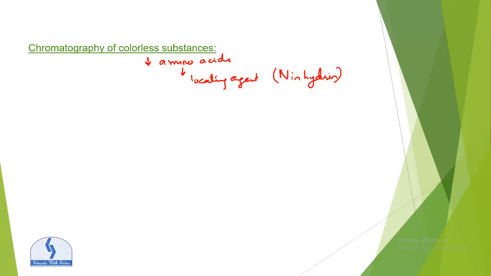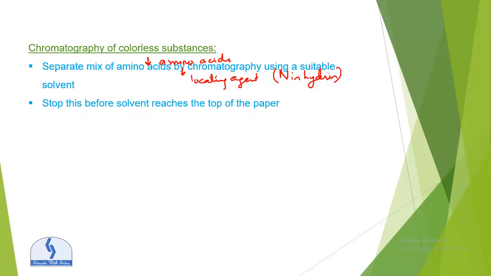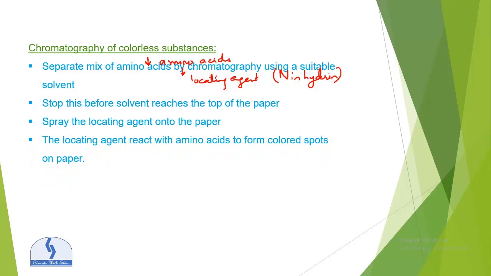Okay, and what is the procedure? To separate and analyze the amino acid, you have to follow these steps. Separate the mixture of amino acids by chromatography using a suitable solvent. Stop the chromatography before the solvent reaches the top of the paper, that is the dry paper. Next step is to spray the locating agent onto the paper. Then the locating agent reacts with the amino acids to form colored spots on the paper. By checking the RF value of each colored spot, we can identify the different amino acids. So this is the whole procedure.